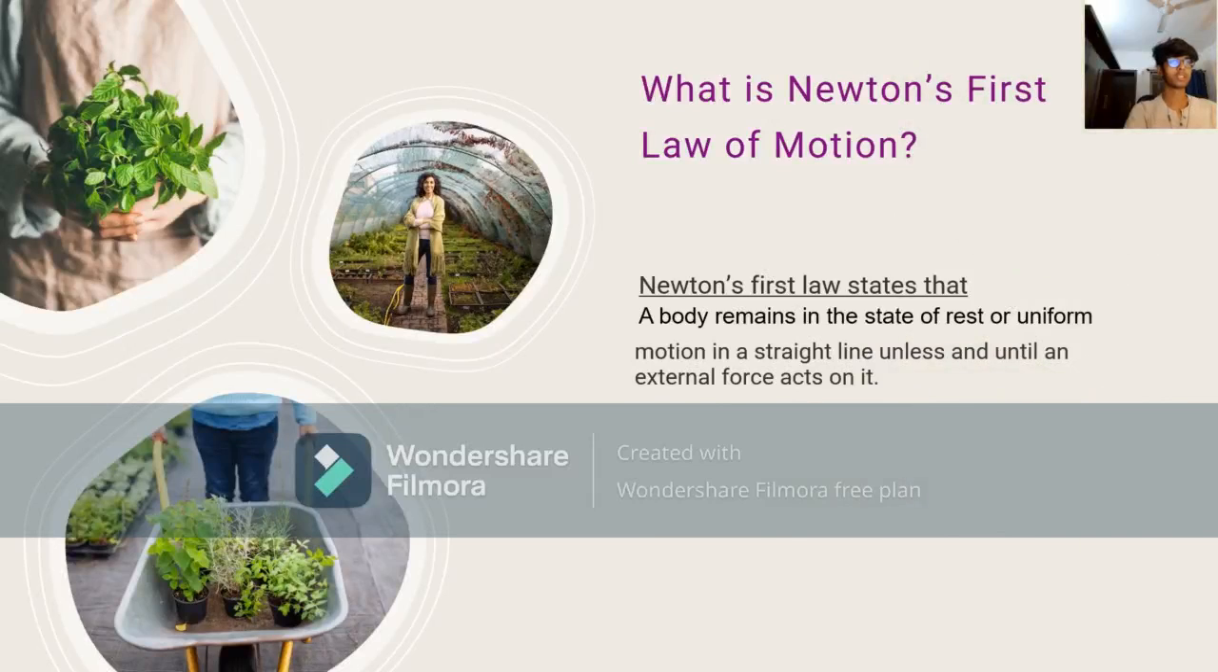What is Newton's first law of motion? Newton's first law of motion states that a body remains in the state of rest or uniform motion in a straight line unless and until an external force acts on it.